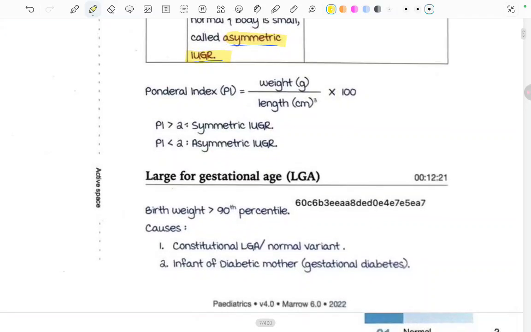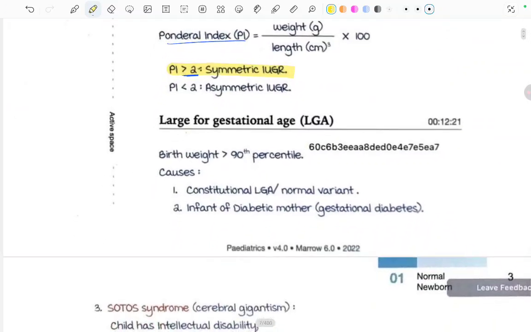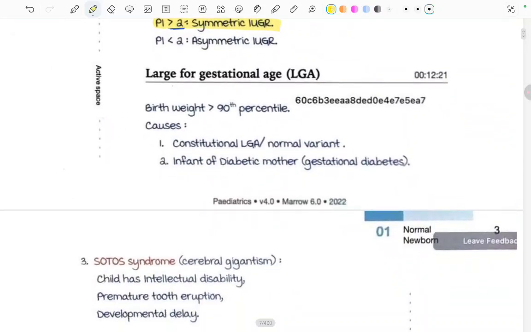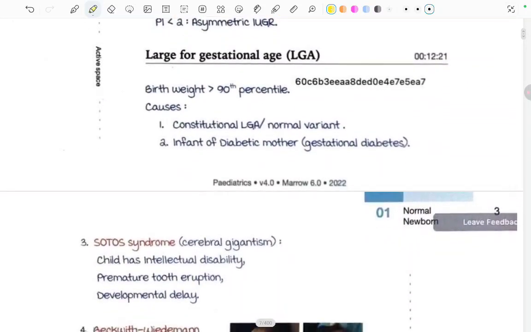Moving ahead, there is something called the ponderal index, and its formula is weight in grams upon length in centimeters cubed, into 100. So if the ponderal index is more than 2, then it is a case of symmetric IUGR. Fine. How will we calculate? Weight in grams upon length in centimeters cubed, into 100.